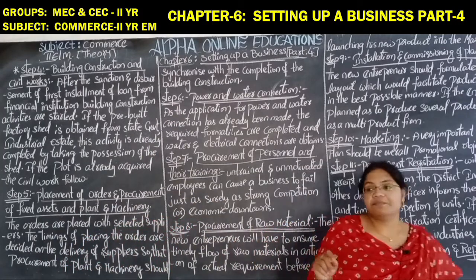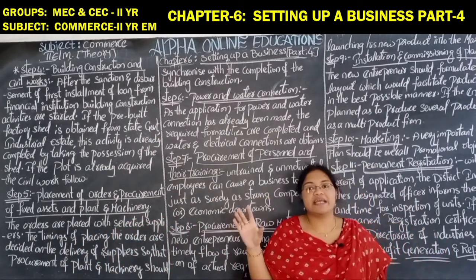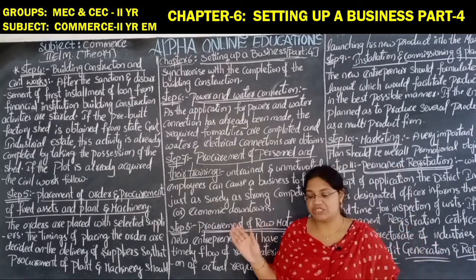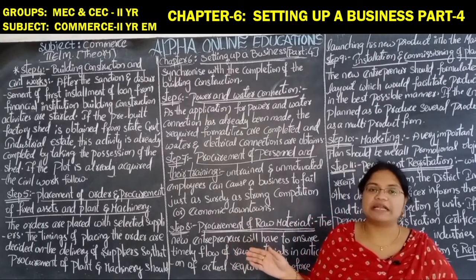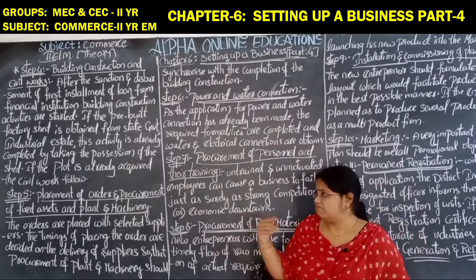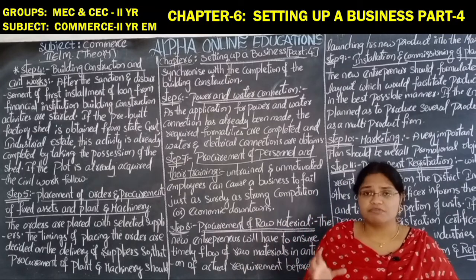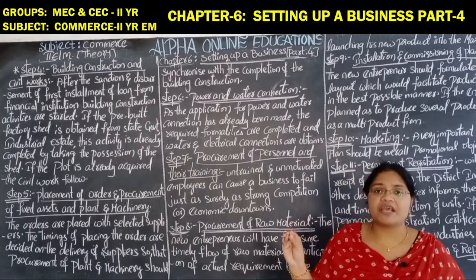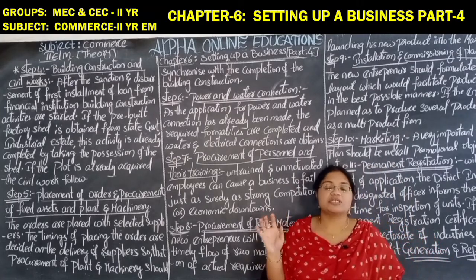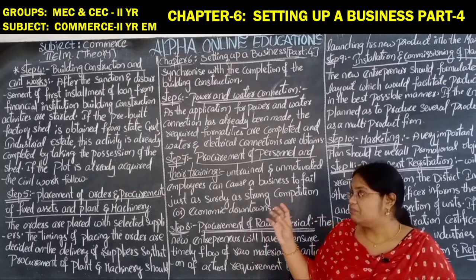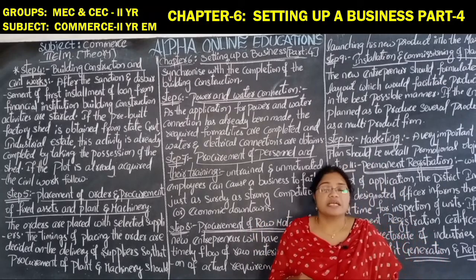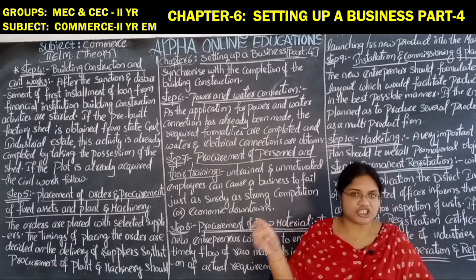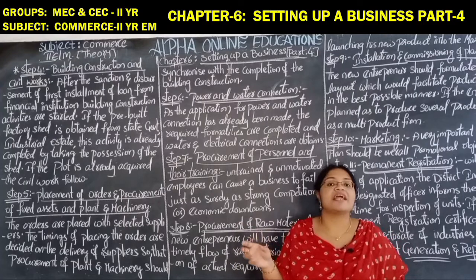So what it means is, when the building is totally completed, there should not be any kind of time gap between the completion of the building work and the placement of machinery in the building. When the building is ready for operations of the business, at that time the machinery is also available for manufacturing activities. So the order should be placed in such a way that there is no kind of delay.